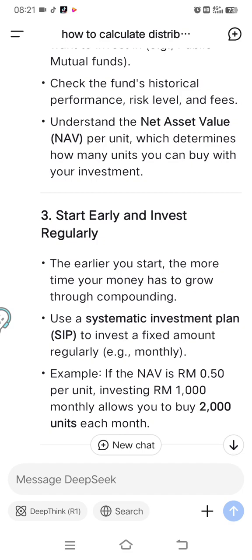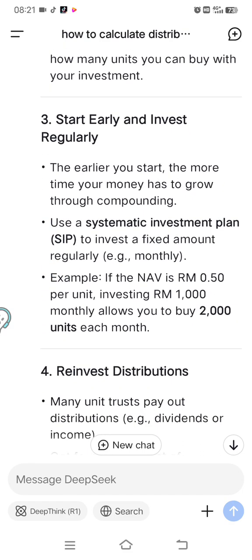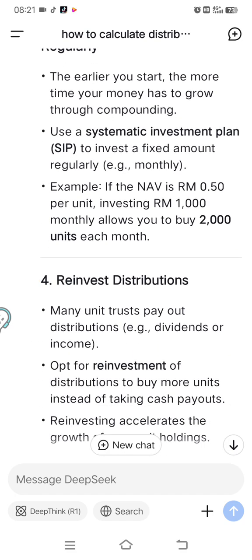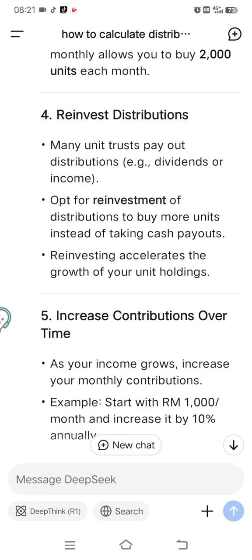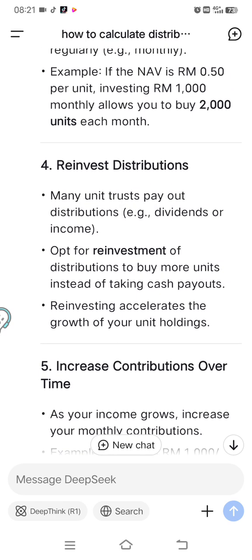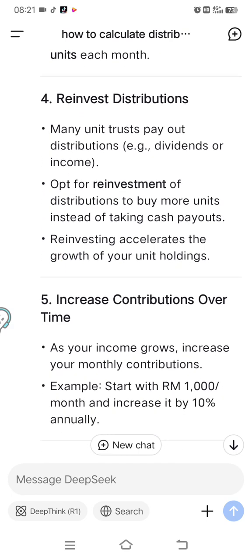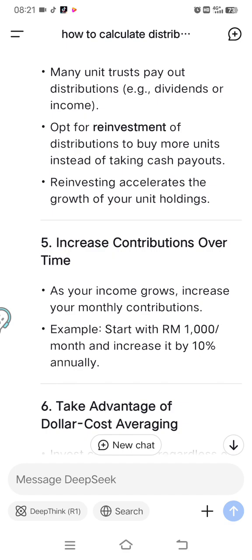So number three is start early and invest regularly. It's very simple. You have to use a systematic plan like Debit Direct Authorization, DDA, depending on your capacity. Remember, right? So number four, reinvest distribution. Don't take out your money. Don't redeem. Reinvest. When there is a distribution, which means a dividend, then invest again. Make compounding power become your wonder. There is another wonder of the world, which is compounding interest. So reinvest your distribution or your dividend. Reinvesting accelerates the growth of your unit holding.